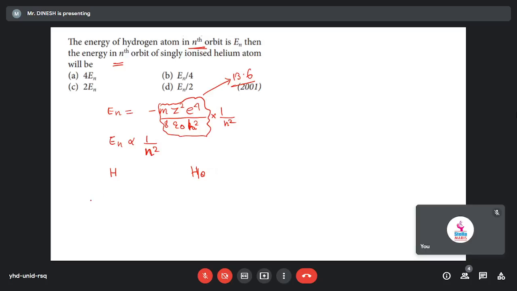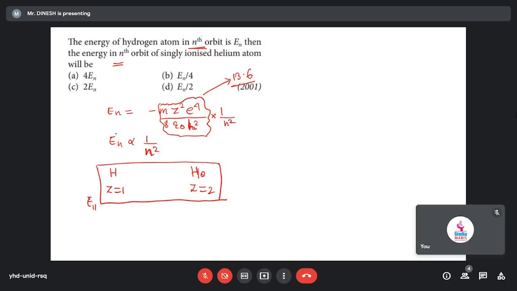Small n. Okay, anyway, so if you want to find the energy, if I write E suffix H, or we can do the simple process also. So you can write like this. First write the atom here. Z is equal to 1, and here Z will be equal to 2, right? For helium, Z will be equal to 2, right? Yes, sir. Up to that, no doubt.